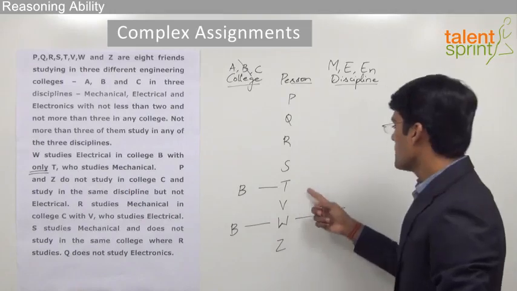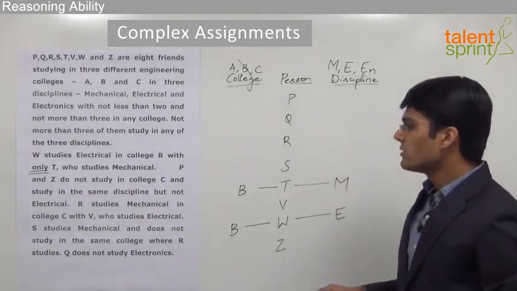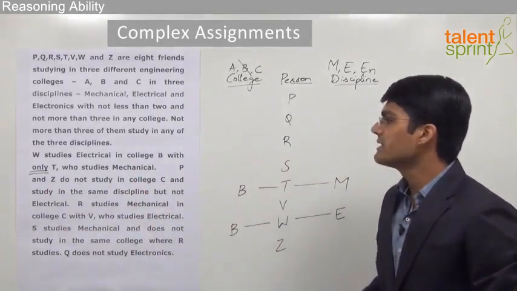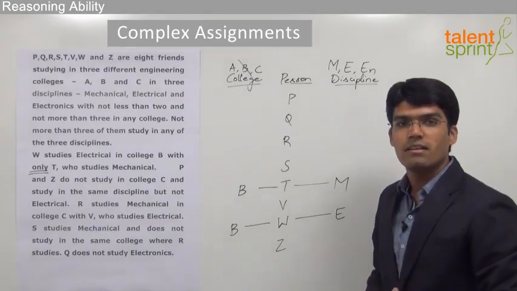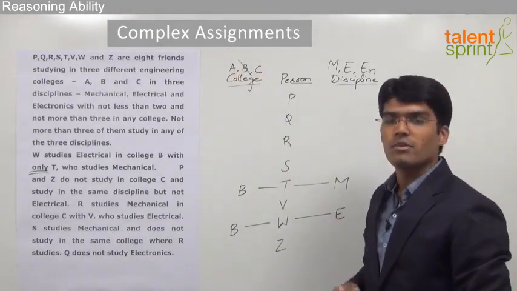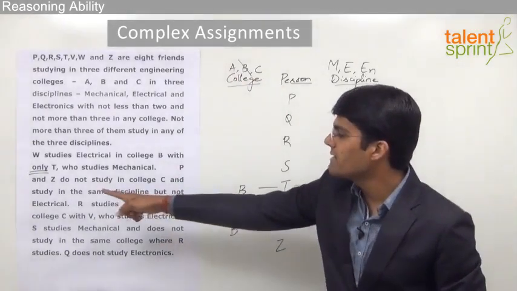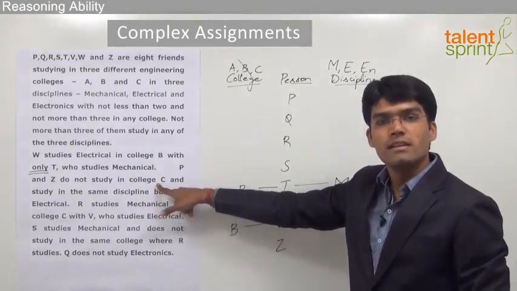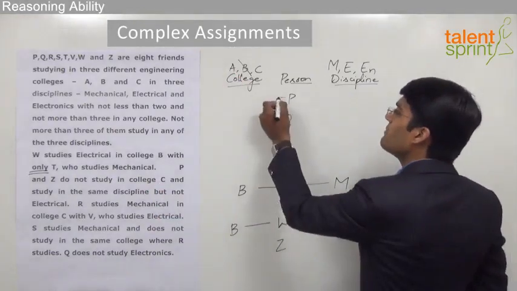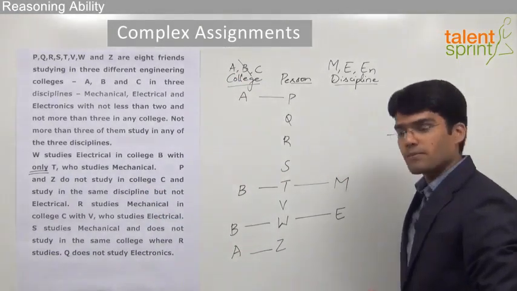So we can make a note of his discipline, that is going to be mechanical. Moving on to the next statement, it says P and Z do not study in college C. Now if we observe here, there are only 2 possibilities for colleges now, that is either college A or college C. And since we know that P and Z do not study in college C, the only and the obvious choice for them is college A. So we can say that P studies in college A and Z also studies in college A.